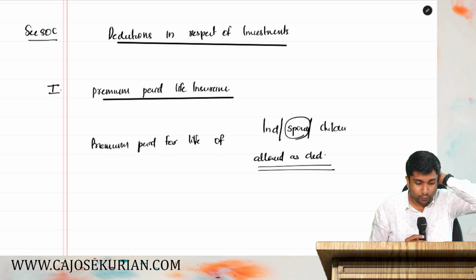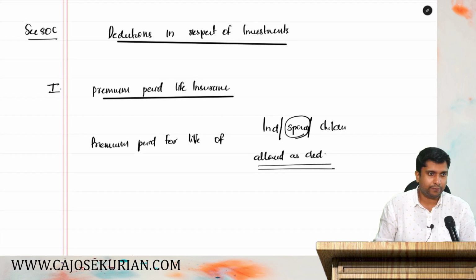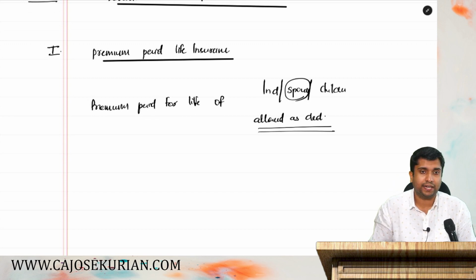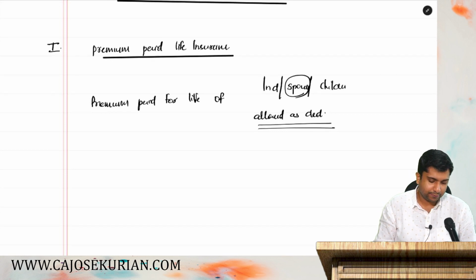Now, there are certain ceiling limits that you should know. You cannot claim the entire premium paid as a deduction. There are certain ceiling limits. So let's understand which are the ceiling limits that come in.